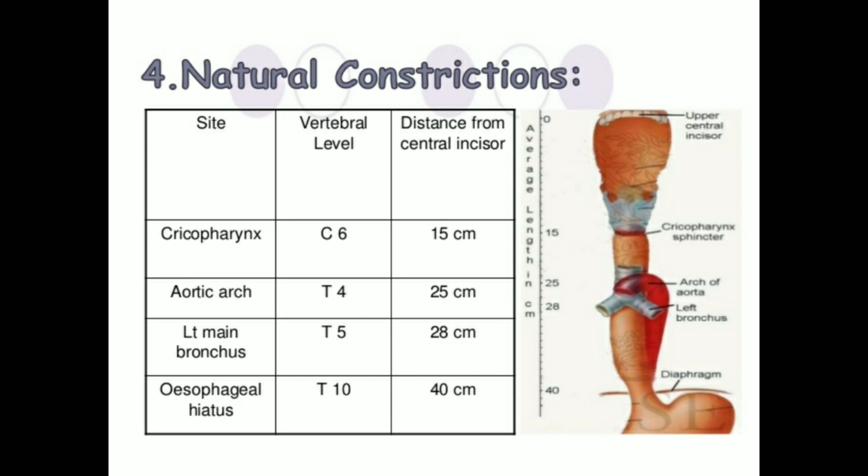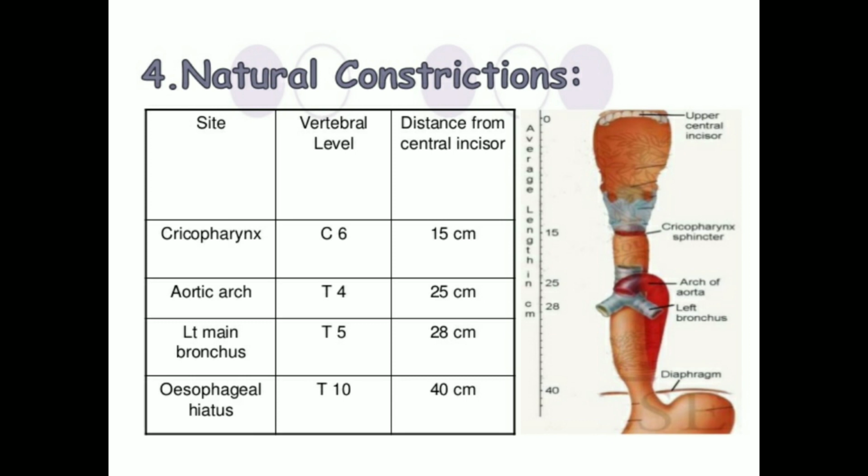Then the last, the fourth constriction, is where the esophagus passes through the diaphragm. You can see here the diaphragm. That is the fourth constriction. It corresponds to T10. You have seen the opening in the diaphragm, do you remember? T10 is for the esophagus. It is about 15 to 16 inches from the incisor teeth.